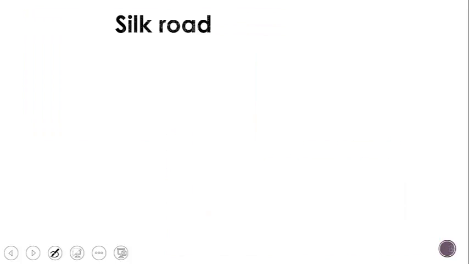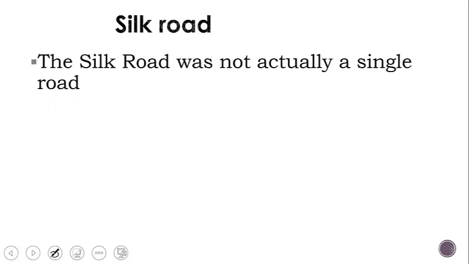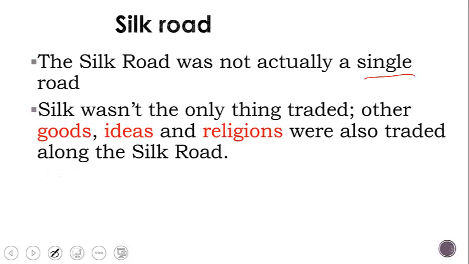If I'll remember, the Silk Road was not actually a single road. It was a network of roads. And on the roads, silk wasn't the only thing that was traded. Other goods, ideas, and religions were traded along the Silk Road.